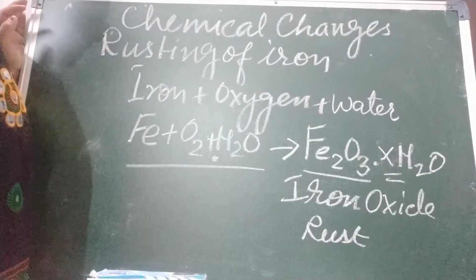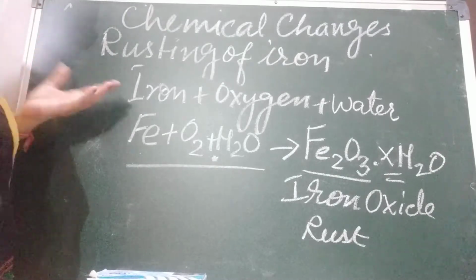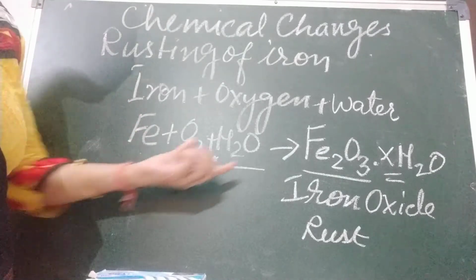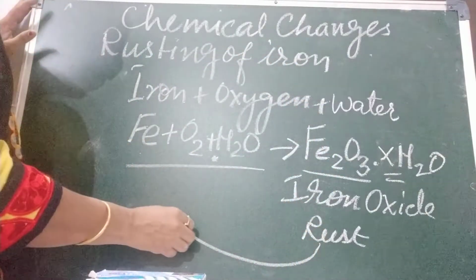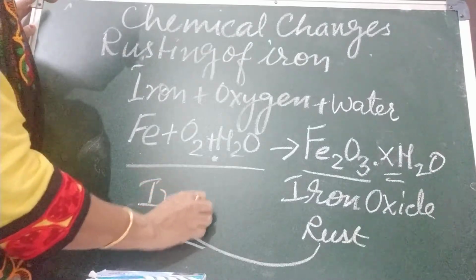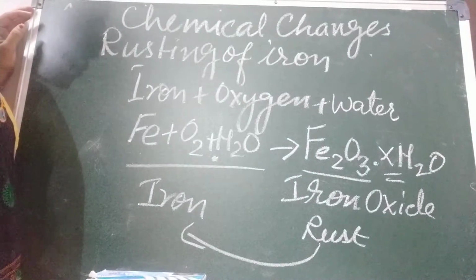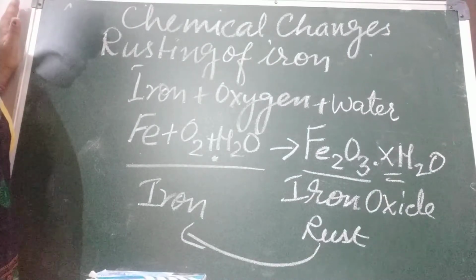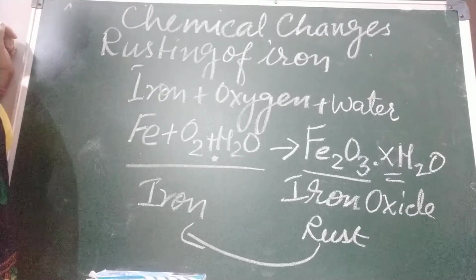Now, rusting is a chemical change because the change is permanent. We cannot change it back. We cannot change the rust into iron. That is why we say this is a permanent reaction. This is a chemical reaction, a permanent reaction. There is a loss of iron.